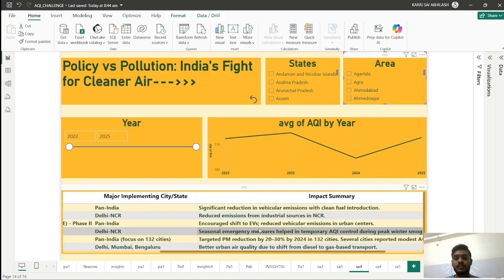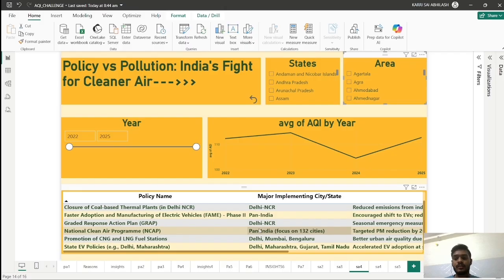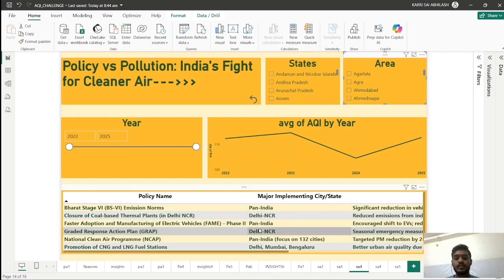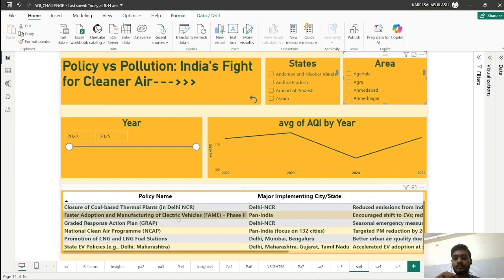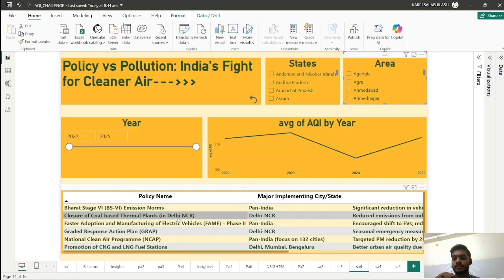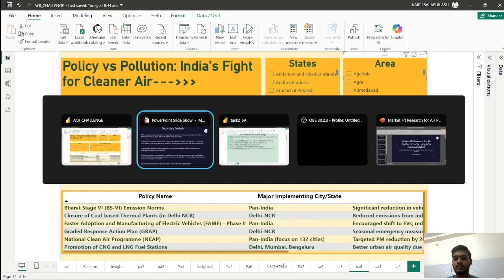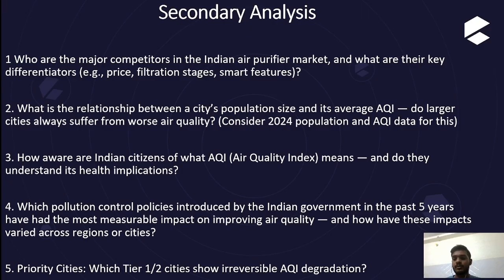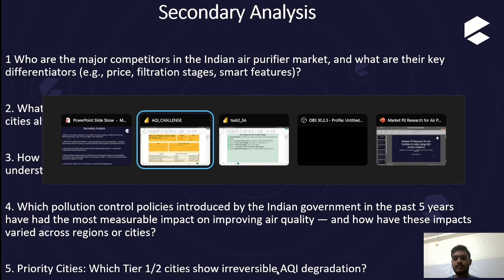And these are the other policies introduced by the government, and these are the policy names which were introduced in the last 5 years. Bharat Stage 4 emission norms, and here you can see. And the last one is priority cities, which tier 1 or 2 cities show irreversible AQI degradation.